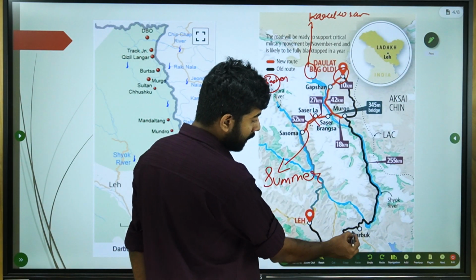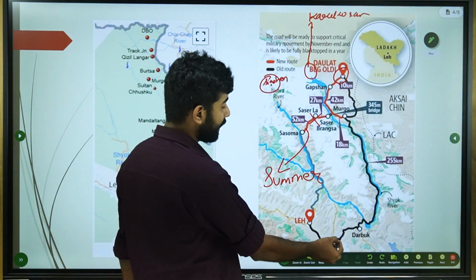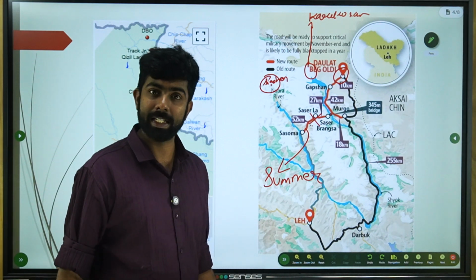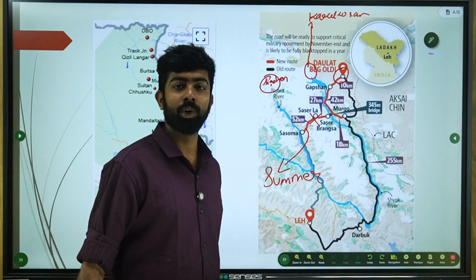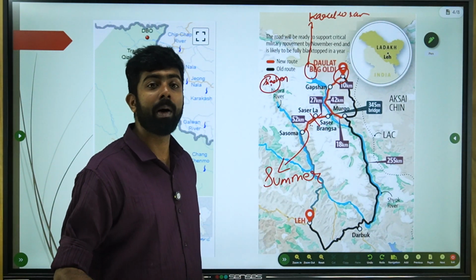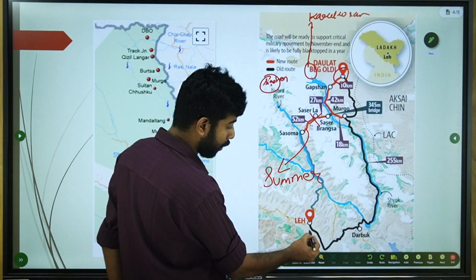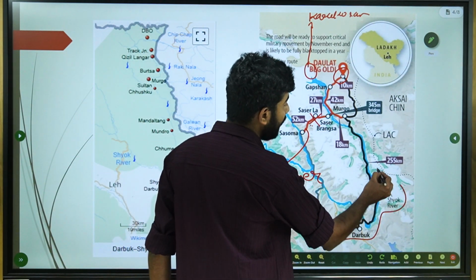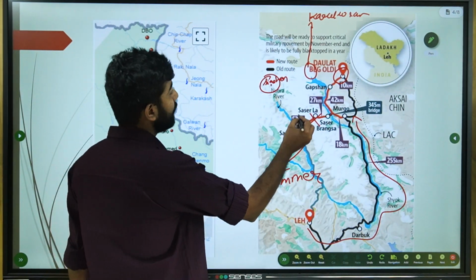In the winter season, this road has been built. This road is actually built for the winter season, because the Shyok River will freeze, which allows traversing across it. So this is also part of the historic Silk Route, which we call Zamistan.